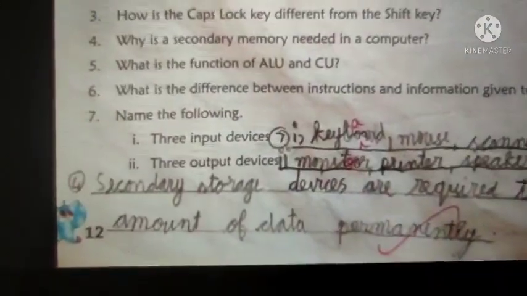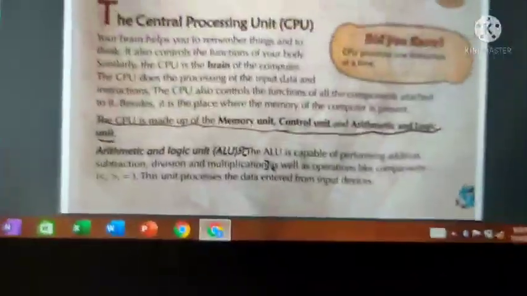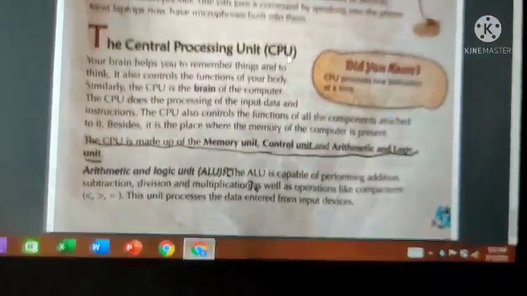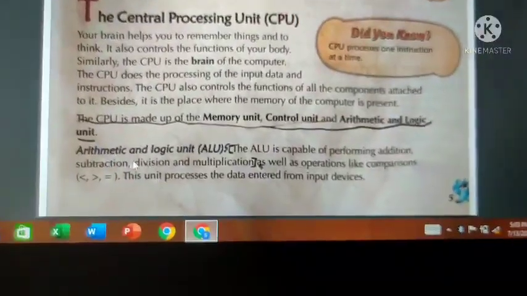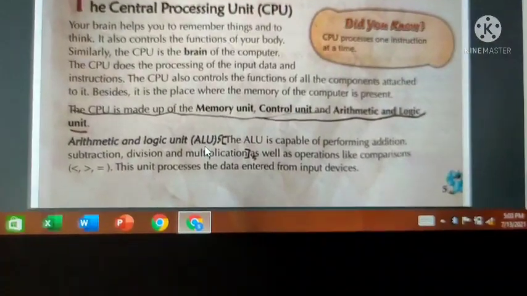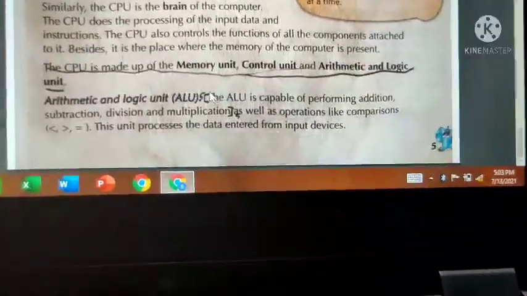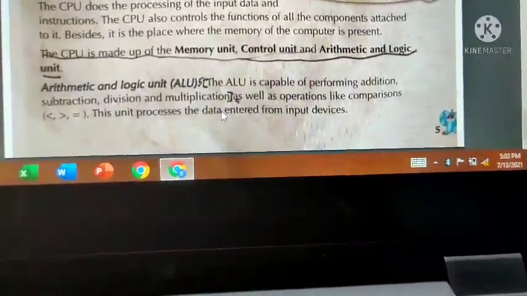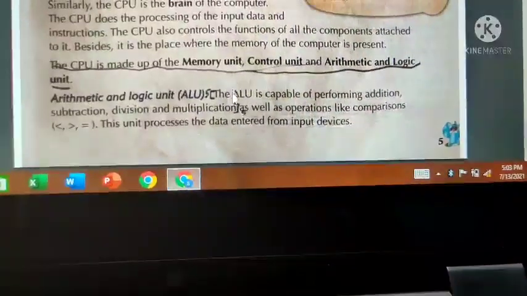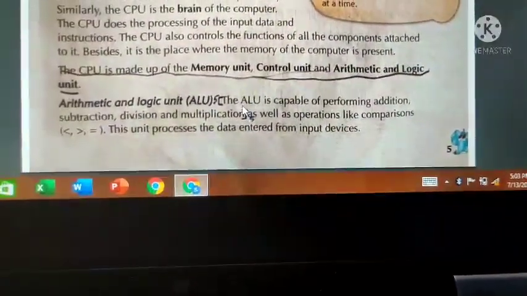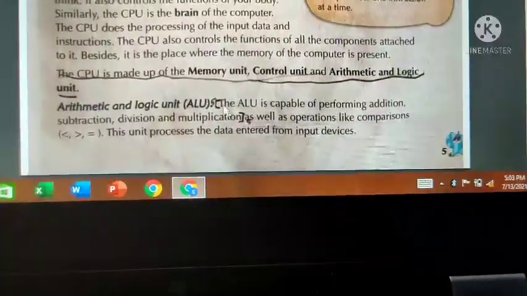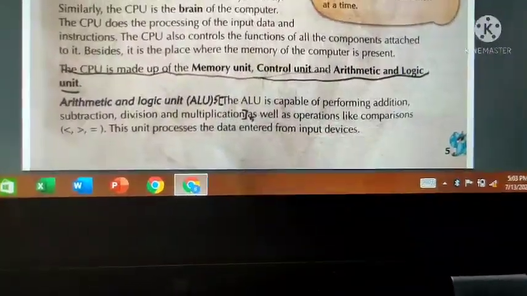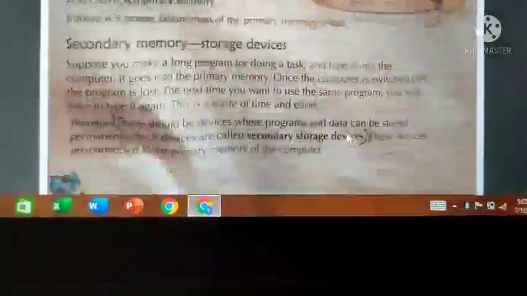Now open page number 5. See, in page number 5, at the bottom, the central processing unit heading is there, right? Under that you see arithmetic and logical unit, ALU. From the ALU to the next point, multiplication. This 1 point is 5.1. In fifth question you have 2 answers. So write 5.1 here and here.